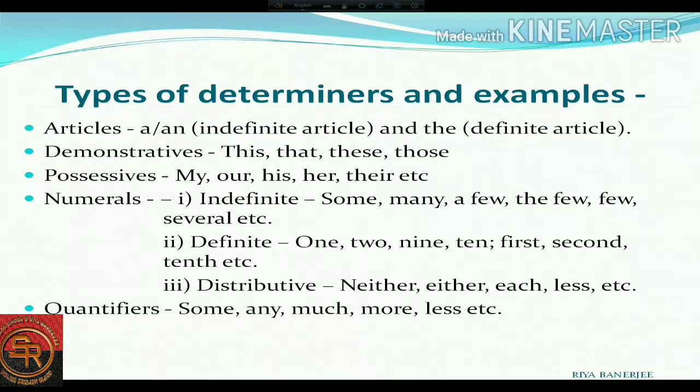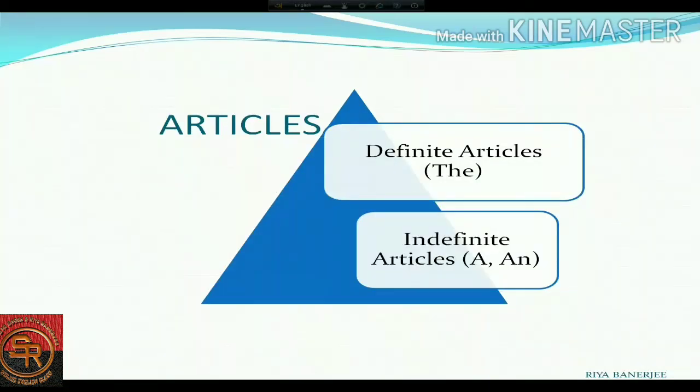Next we have the quantifiers: some, any, much, more. These are the examples of quantifiers. And the final one is the interrogatives: which, whose, what, etc. In the next videos, I will definitely talk about the different types of determiners in detail. Right now we are also studying the articles. That is the topic of the next video. We already know that articles are of two types, definite article and indefinite article.